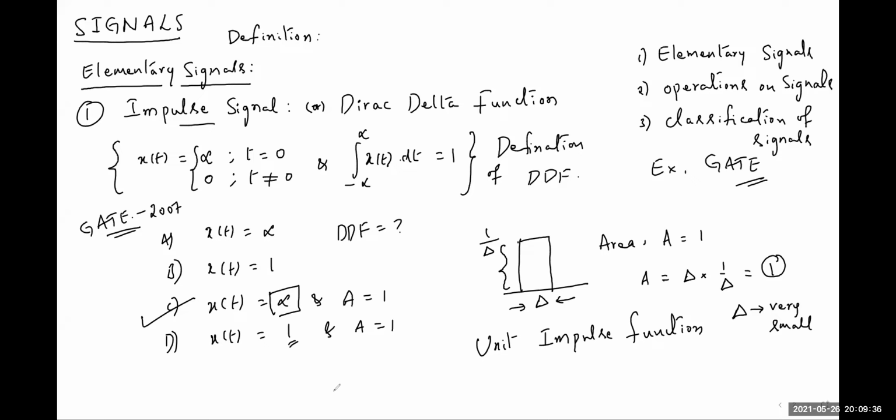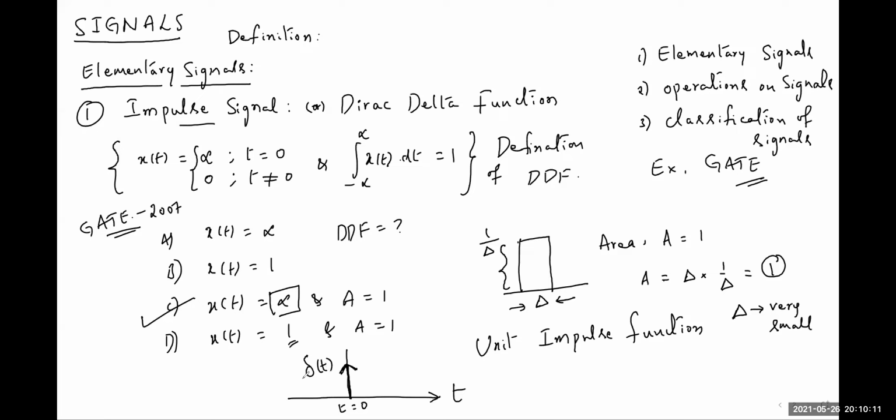We observe the graph of the impulse function with time t on the x-axis, and it is represented like this. At t equal to 0, the signal exists. If t is not equal to 0, the signal does not exist. This is the graph of the impulse function. This is indicated with delta of t.